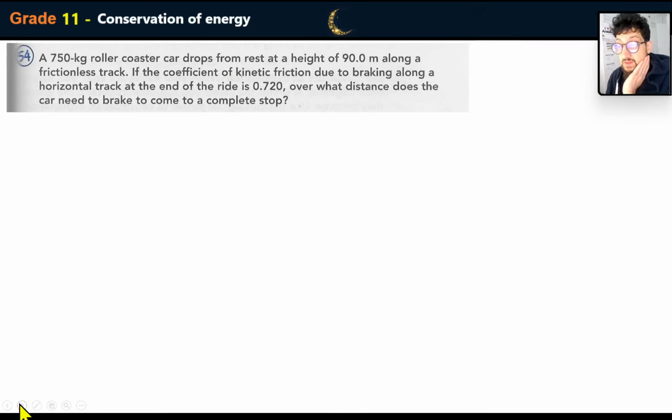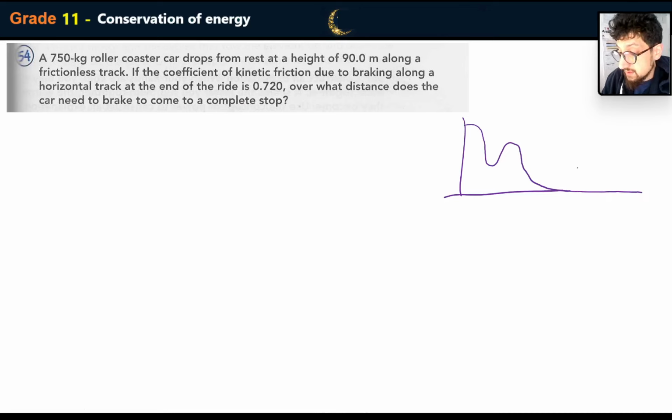A 750 kilogram roller coaster drops from rest at the height of 90 meters along a frictionless track. If the coefficient of kinetic friction due to braking along the horizontal track at the end of the ride is 0.720, over what distance does the car need to brake to come to a complete stop? Okay. So once again, it's the same scenario, except this time they're not looking for the velocity over the second hill. They're just looking for the distance. They want the distance at the end, how much distance is needed.